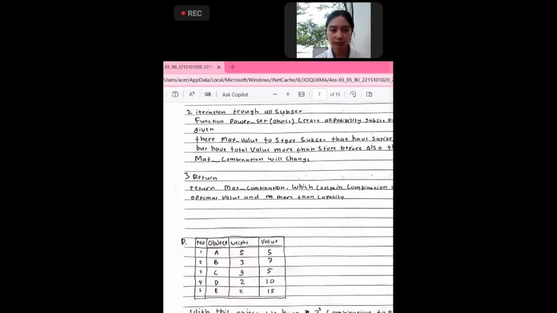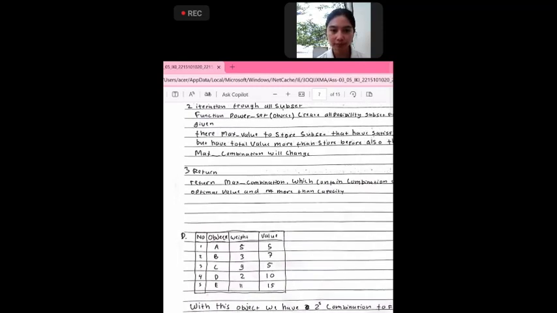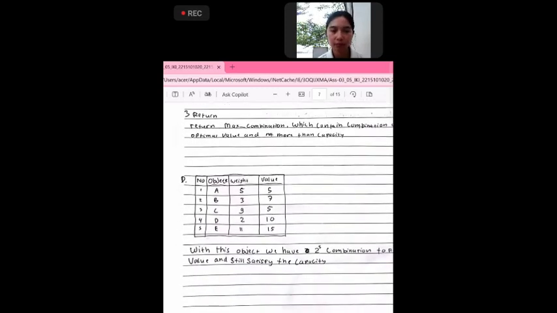The power set function creates all possible subsets from the given objects. The max value stores the subset that satisfies the capacity but has a total value more than what was stored before, and then the max combination will also change. And then number 3, the last, the return: the max combination, which contains the combination with the optimal value and not more than the capacity.